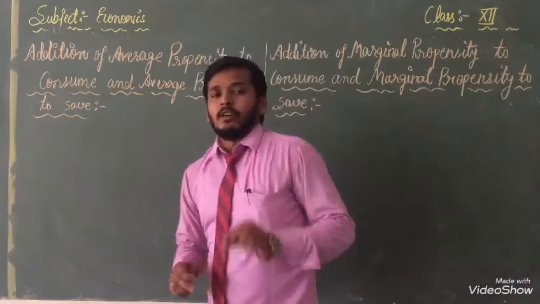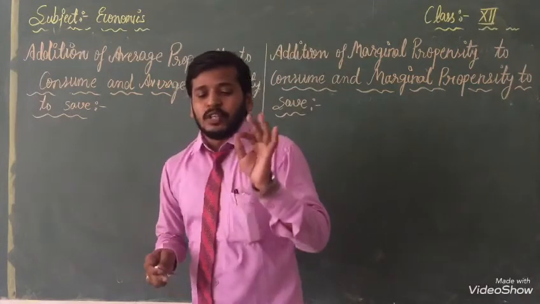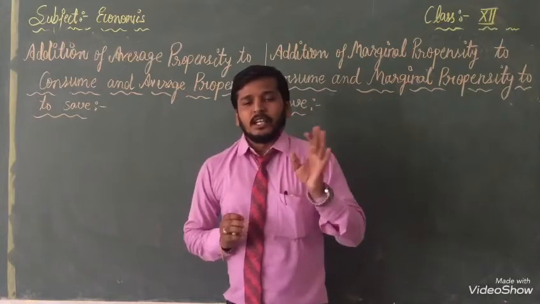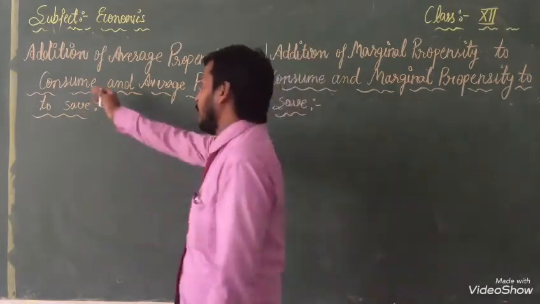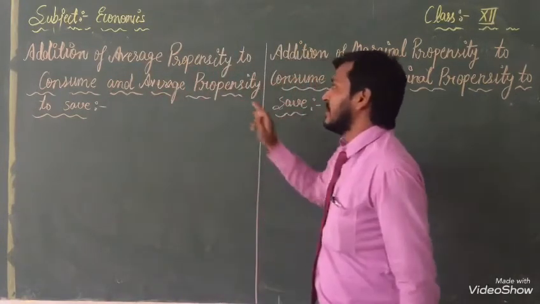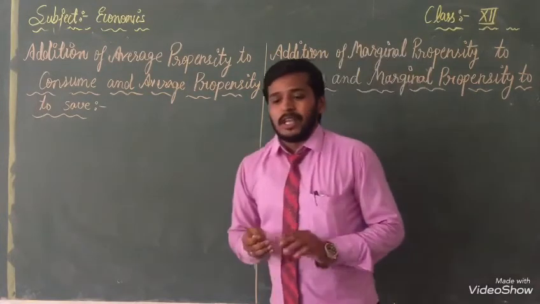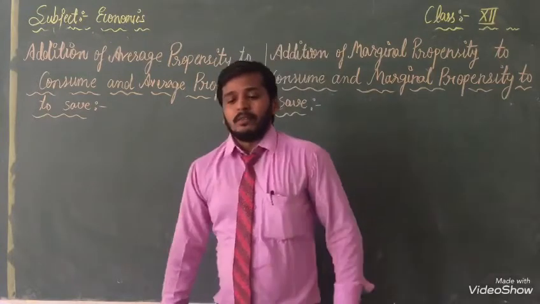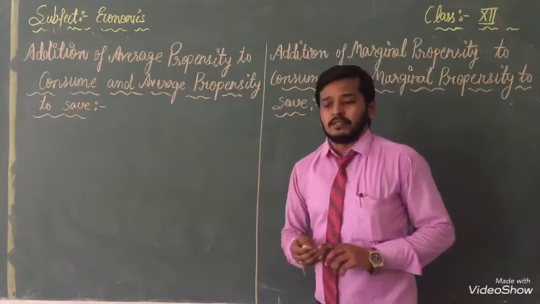Friends, now our next topic is how we add the average propensities. Before that, I had told you about APC and APS. This is the full form of average propensity, and with the help of consumption and saving we can add them.